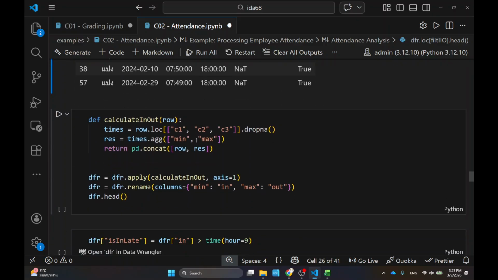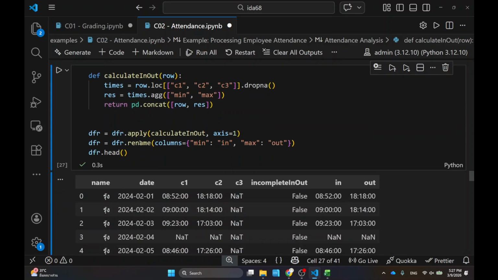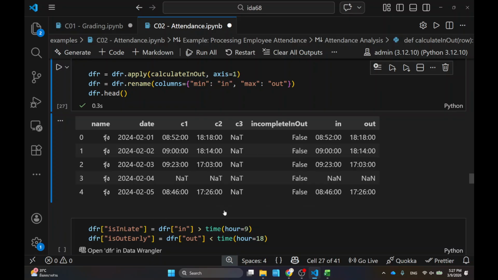Okay. And this part is when I calculate the in and out. Let's see what I did here. See, for this one, for example, I calculate the min and the max. So I guess this one comes from here, this one from here, and then this one comes from here. For the normal situation where there's only 2, in and out, that should be easy.